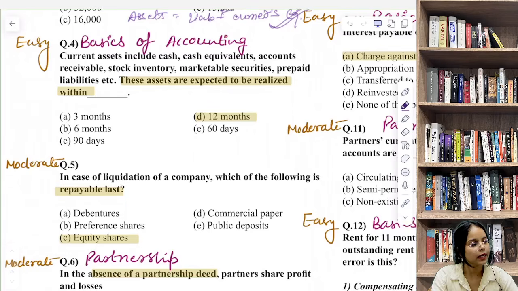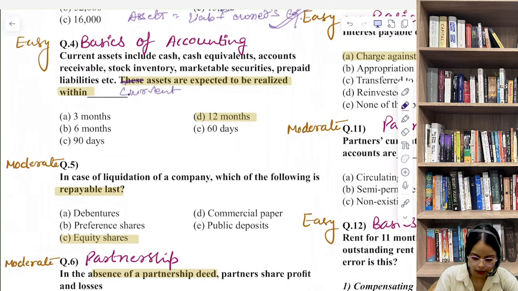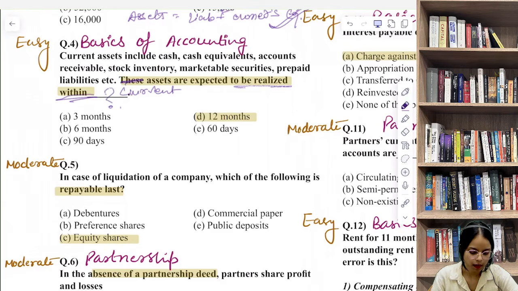Current assets include cash, cash equivalents, account receivable, stock inventory, marketable securities, prepaid liabilities, etc. So पहले उन्होंने एक statement दी, then these assets are expected to be realized within. Basically our question is that current assets are expected to be realized within, and they are asking about the टाइम पीरियड. हमसे वो टाइम पीरियड के बारे में पूछ रहे हैं. So this is a conceptual clarity question. क्या टेस्ट कर रहे हैं?